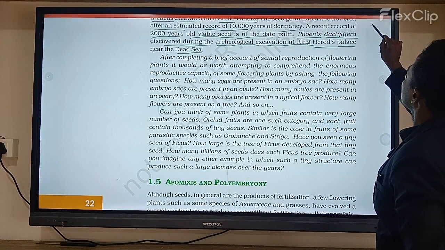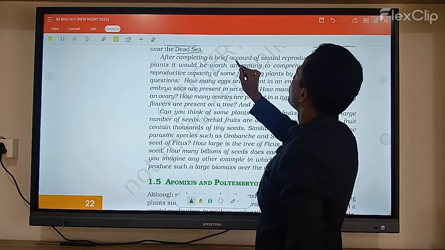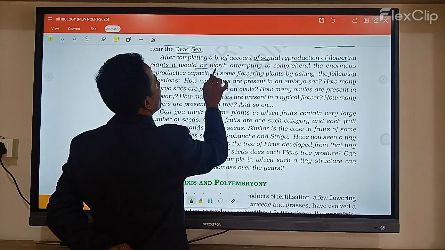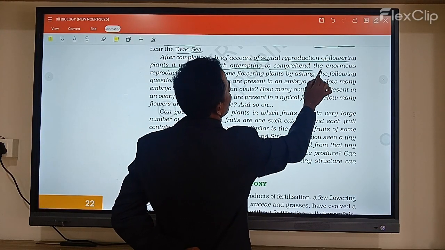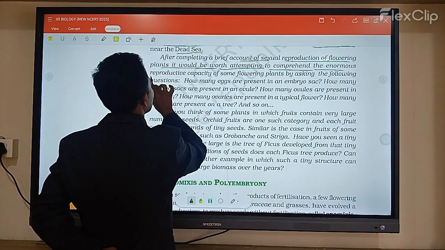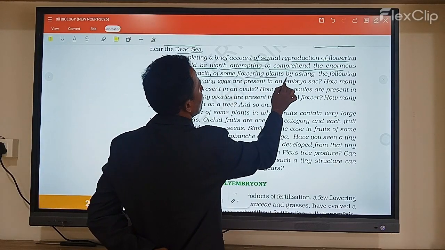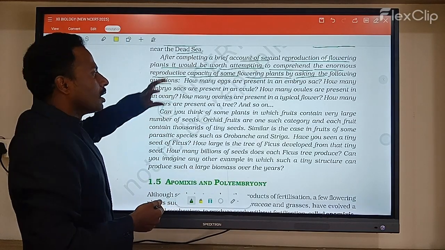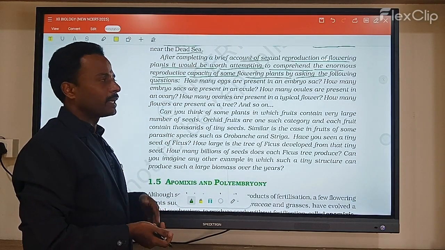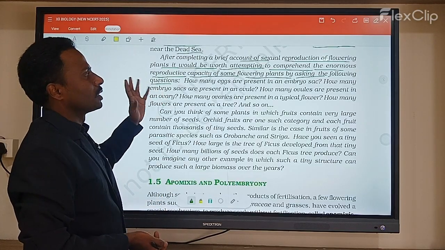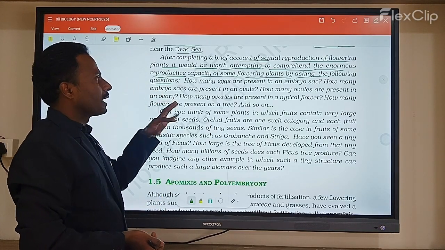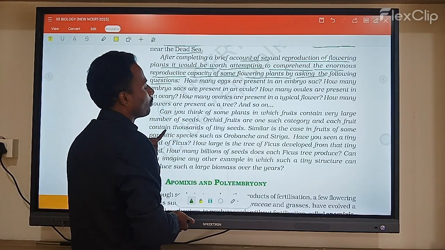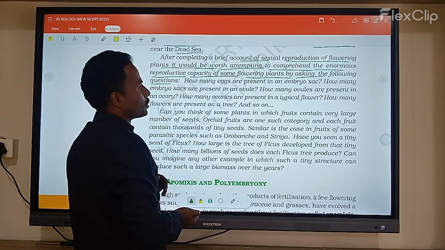After completing the coconut, on the sexual reproduction of flowering plants, it would be worth attempting to enumerate the reproductive capacity of some flowering plants by asking the following questions. When you observe the number of flowers participating in sexual reproduction, an enormous number of plants have the capacity to produce enormous numbers of pollen grains or whatever gynoecia.